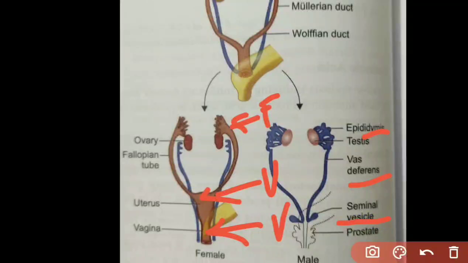And in females this Wolffian duct will regenerate. Okay, so the most cranial portion of the Wolffian duct disintegrates, leaving the remnant tissue known as the appendix epididymis.